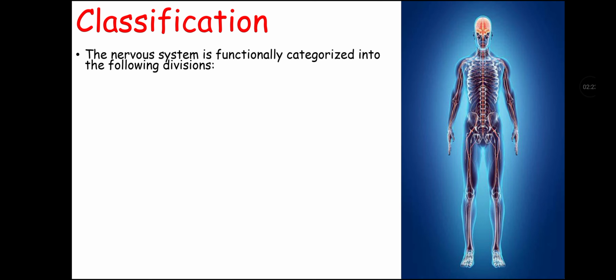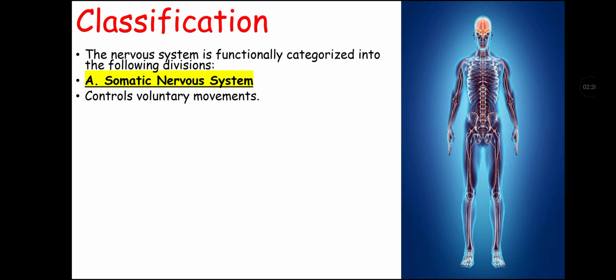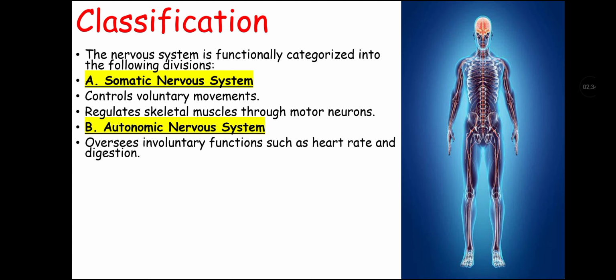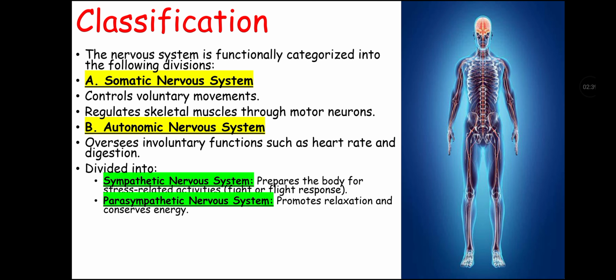Now let's talk about classification of nervous system. Nervous system is functionally categorized into following divisions. There are somatic nervous system that control voluntary movements and regulates skeletal muscle through motor neurons, and autonomic nervous system that oversees involuntary functions such as heart rate and digestion. It is divided into sympathetic nervous system and parasympathetic nervous system. Sympathetic nervous system prepares the body for stress-related activities that may be fight or flight response, and parasympathetic nervous system promotes relaxation and conserves energy.